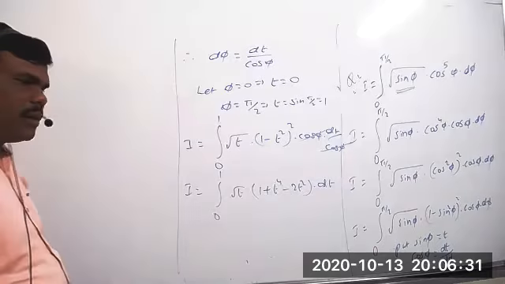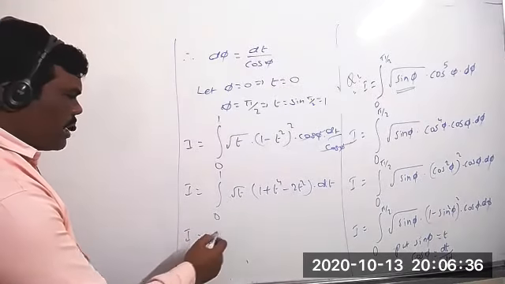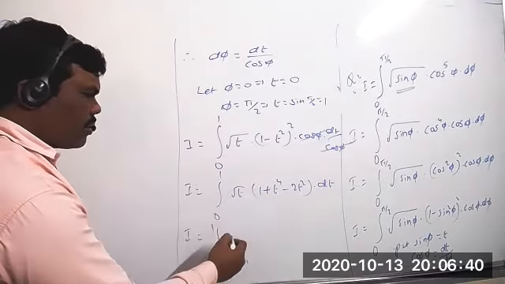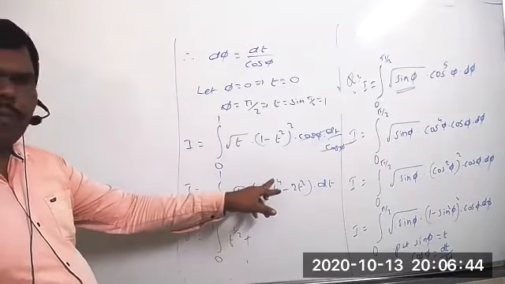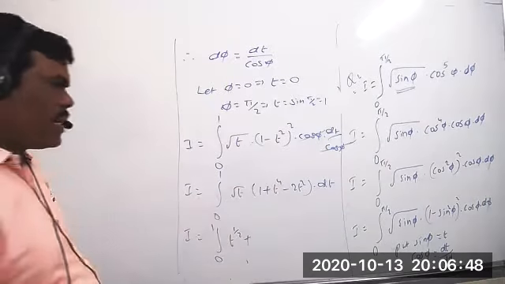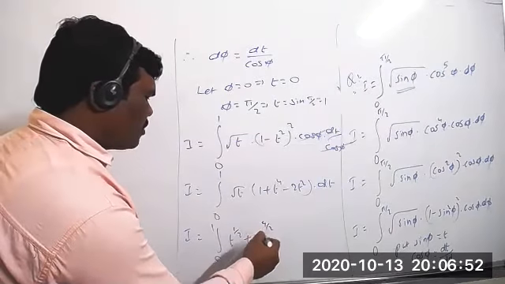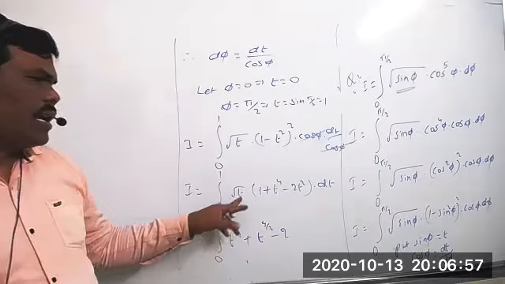Into dt. Anyhow, clearly root t equal to t power 1 by 2. Just you can change this value, 0 to 1 now. Root t equal to t power 1 by 2 into 1. So t power 1 by 2 plus t power 1 by 2 into t power 4. So 1 by 2 plus 4 equal to 9 by 2, is correct. t power 9 by 2 minus 2 into t power 1 by 2.